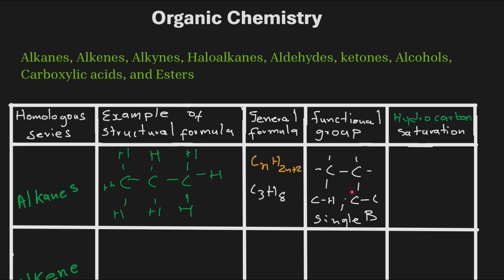So now, if you look at this line that we are going to discuss now, we're going to have to understand what is a hydrocarbon. When we talk about a hydrocarbon, we talk about an organic molecule that only consists of carbon and hydrogens. So if we look at alkanes, alkanes only have carbon atoms and hydrogen atoms.